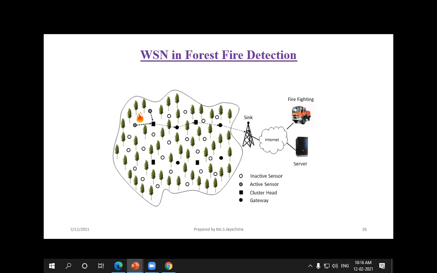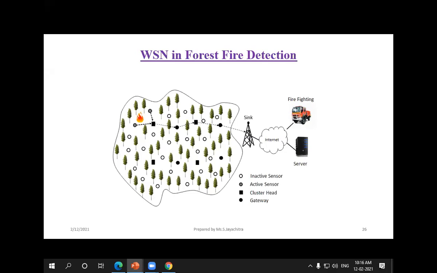The forest fire indication has to be alerted to the firefighting services and also conveyed to the forest fire officers. We people cannot monitor the whole forest if it happens, so it has to be sent as an alert. How is the information sent as an alert?